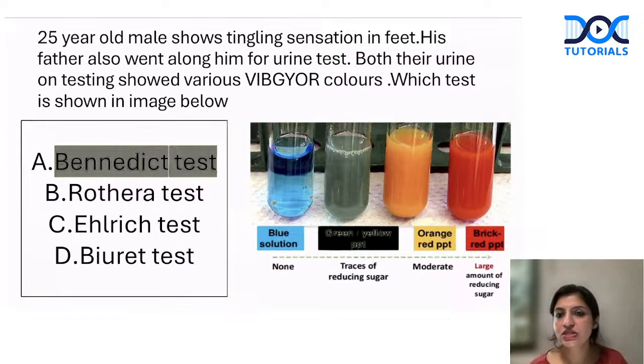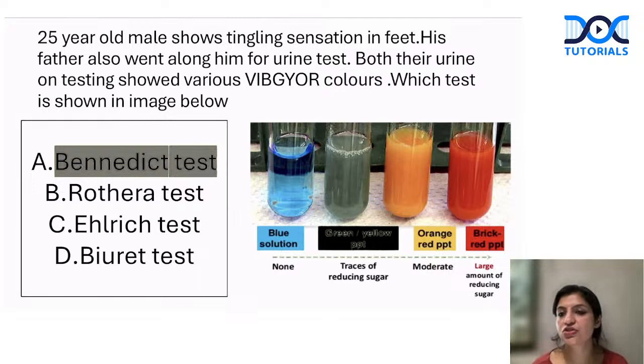The next was the urine examination. I hope, guys, you have attended my lecture on instruments where we discussed urine examination. A lot of questions can be asked on urine examination, and your ESR and PCV. Please revise that because that can always be asked. These are basic techniques which they ask in the exam. This was a very basic question that was given to you. A 25-year-old male shows a tingling sensation in the feet. The father also has it. The urine test shows various VIBGYOR colors. Which test is shown here?